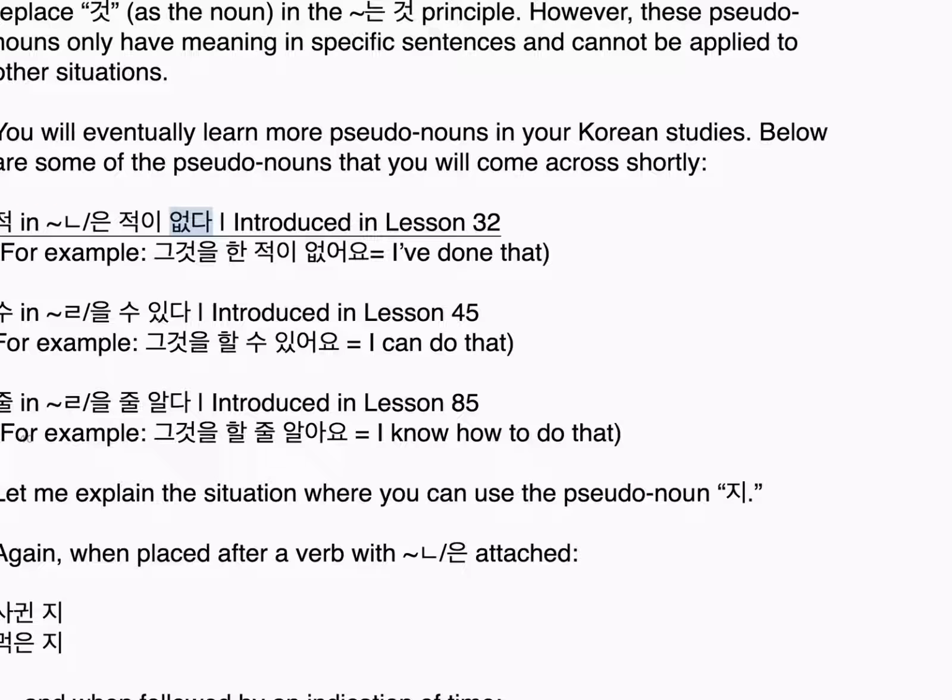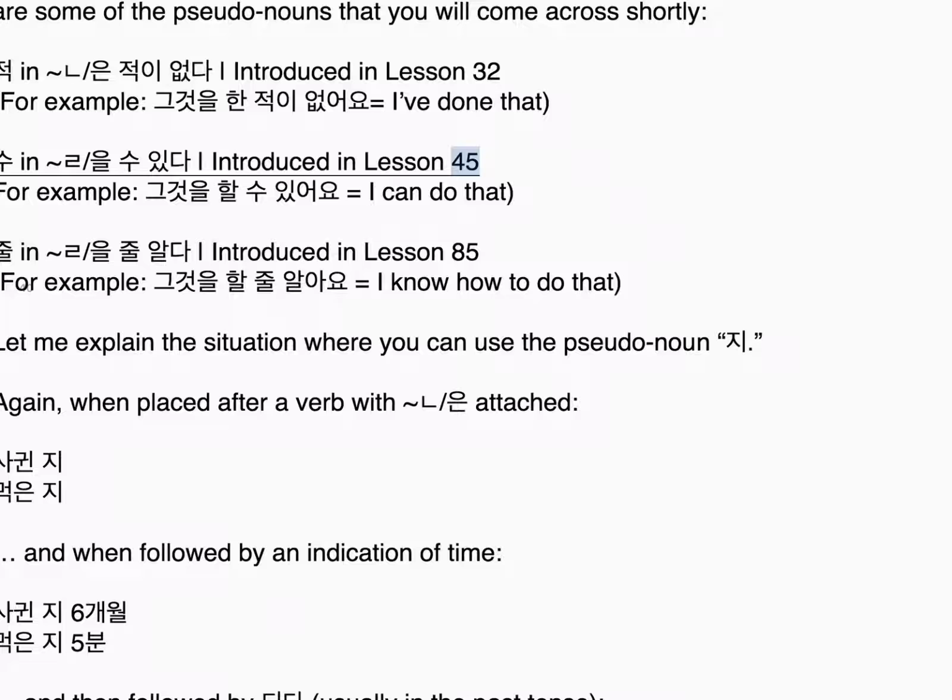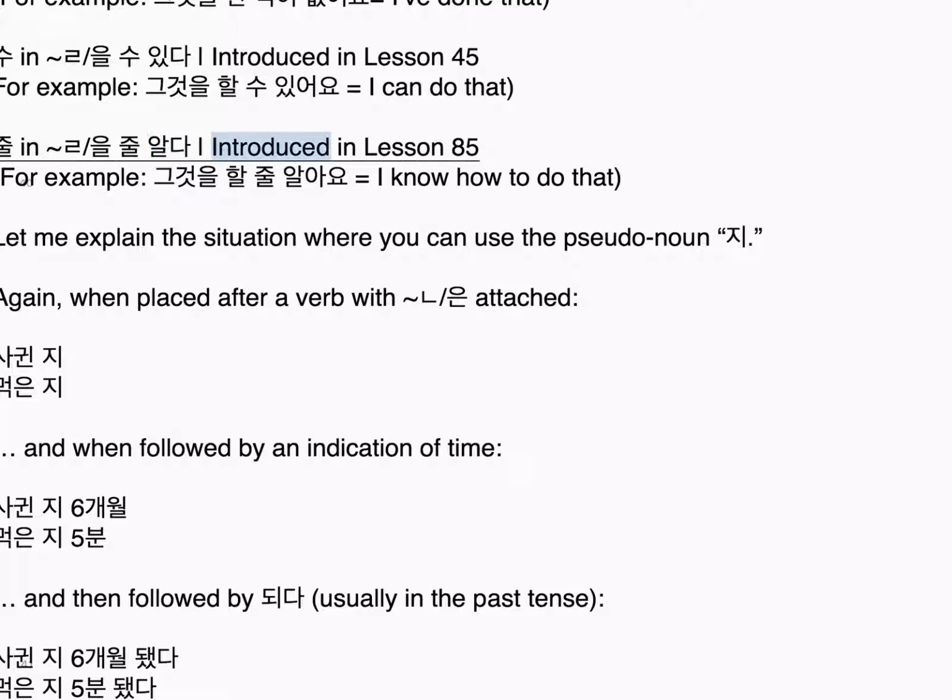적 있는 적이 없다, introduced in Lesson 32. For example, 그것을 한 적이 없어요. I've done that. 수 있다, introduced in Lesson 45. For example, 그것을 할 수 있어요. I can do that. 줄 알다, introduced in Lesson 85. For example, 그것을 할 줄 알아요. I know how to do that.